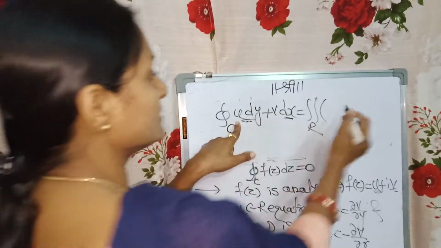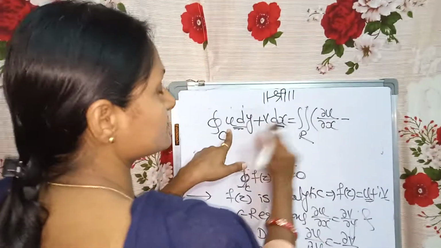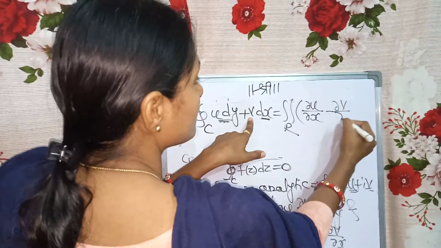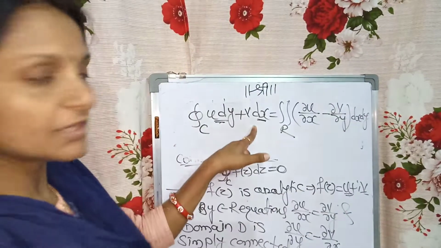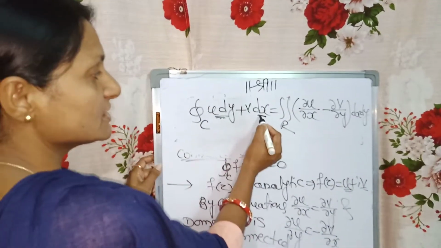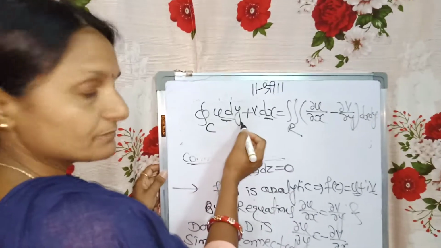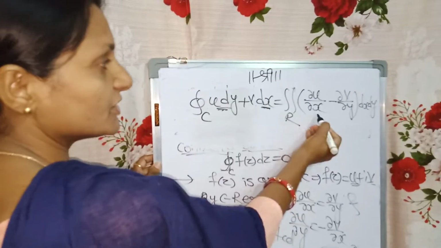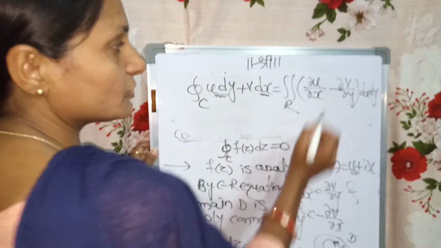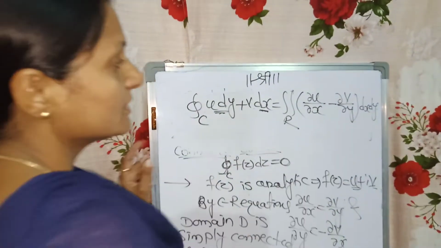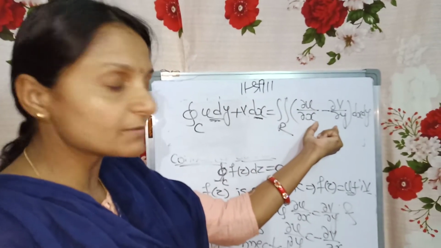So I will write dou u by dou x minus dou v by dou y. Don't get confused with the term, because the first term is v dx plus u dy. We can write it as dou u by dou x minus dou v by dou y dx dy.